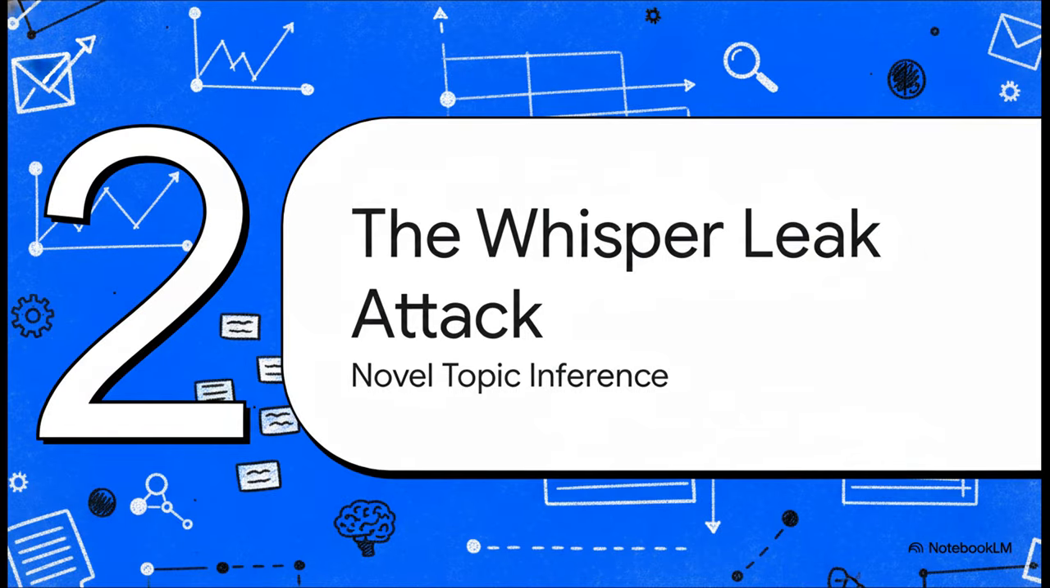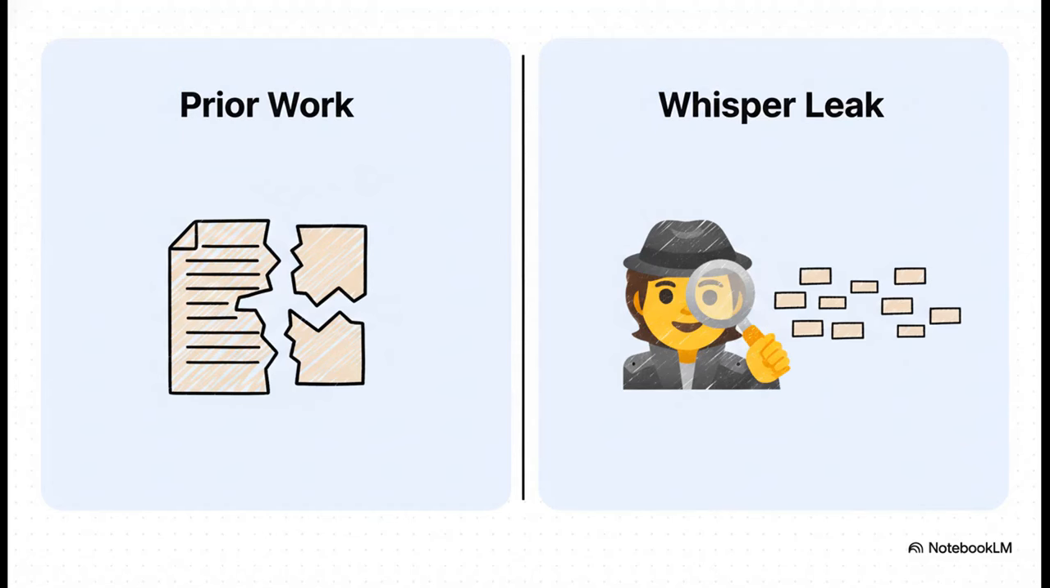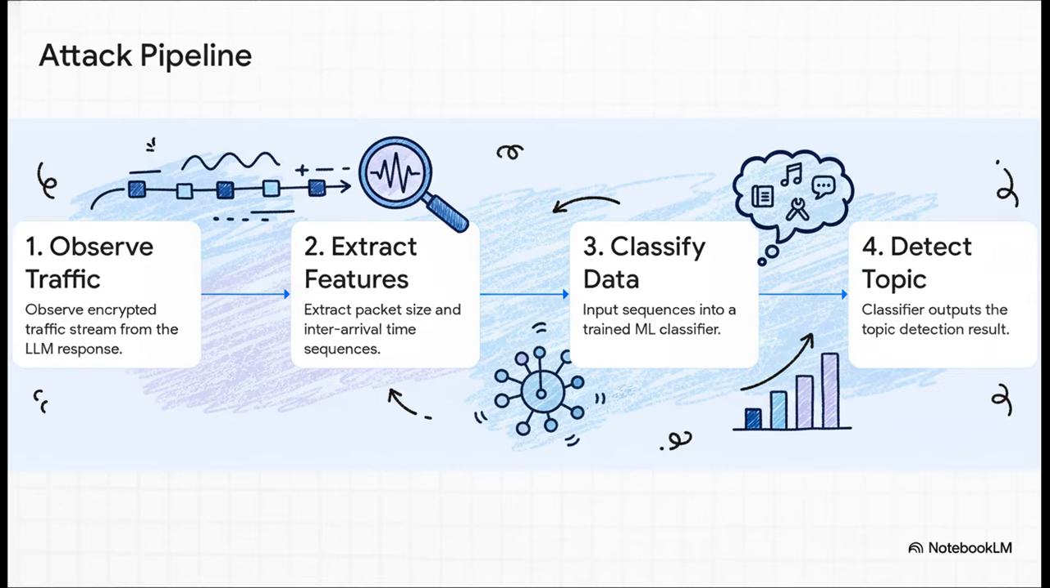Side-channel attacks on language models aren't entirely new. How is this method different from previous research? Right. Prior attacks were often focused on reconstructing the exact content of a model's response. This one is different. It doesn't try to get the content at all. Instead, its goal is to classify the high-level topic of the user's prompt, using only the patterns from the encrypted packet metadata. The attack works in 4 steps.